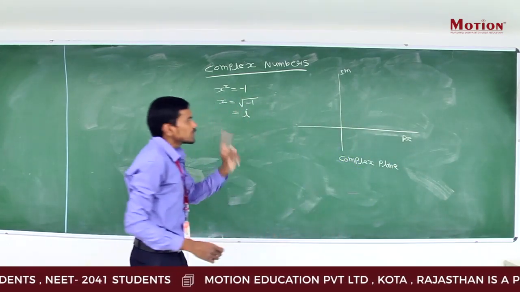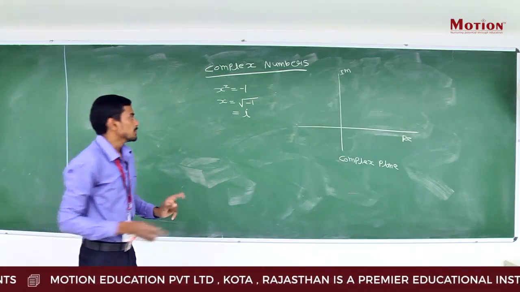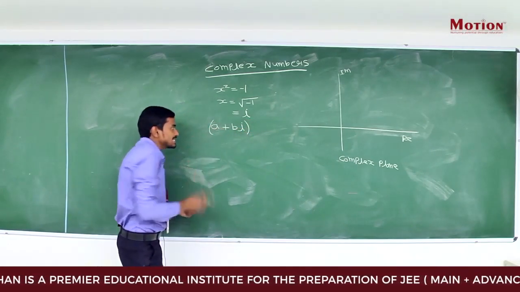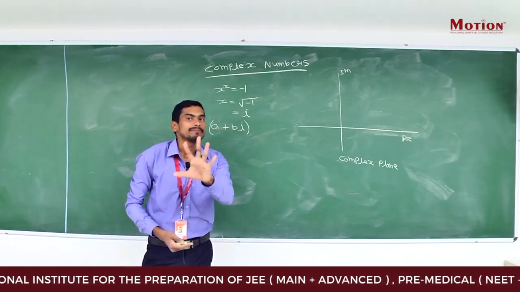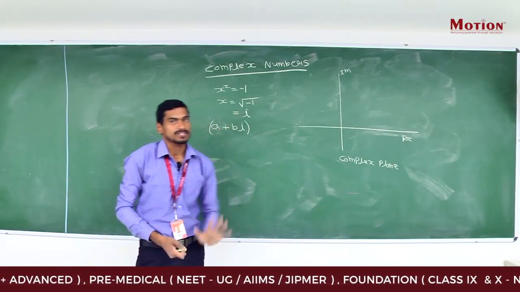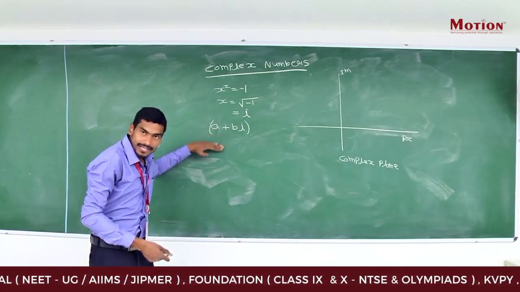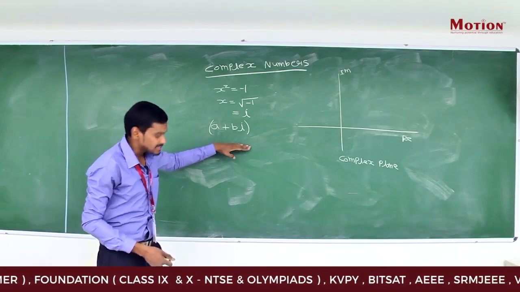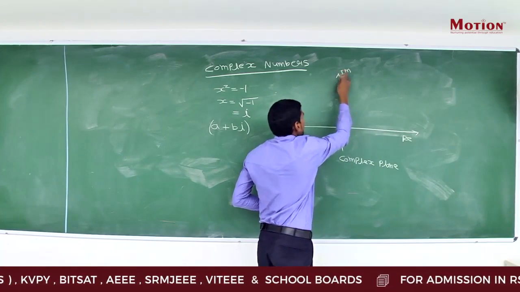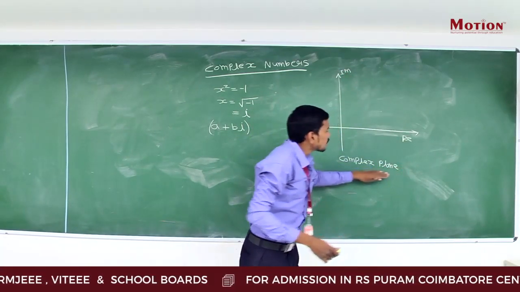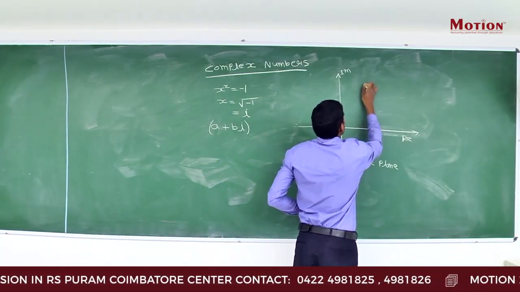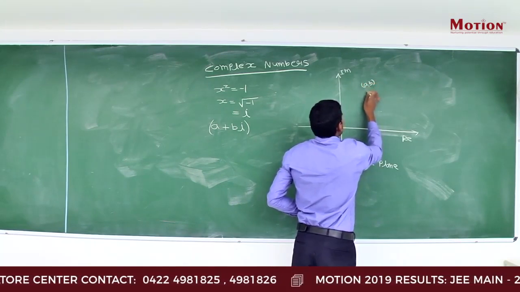And if I talk about the general representation of a complex number, it is always a plus b iota. That means any complex number can be represented in the form a plus b iota, where a and b are real numbers. This will be on the real axis and this will be on the imaginary axis, as you can see in the diagram. This is the real axis, this is the imaginary axis, and this plane we call the complex plane. Okay, suppose any point is there, (a, b).